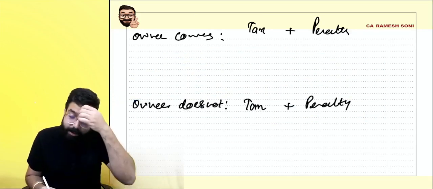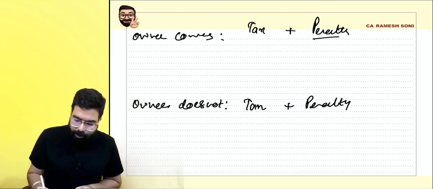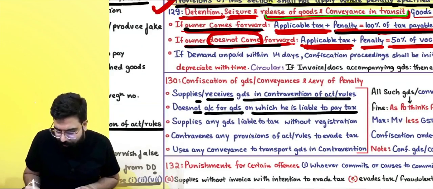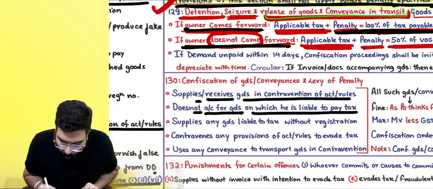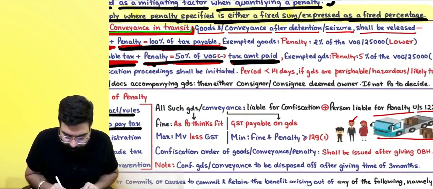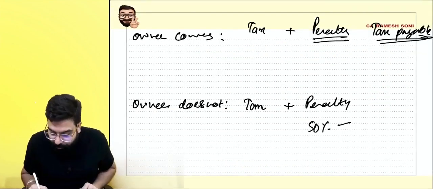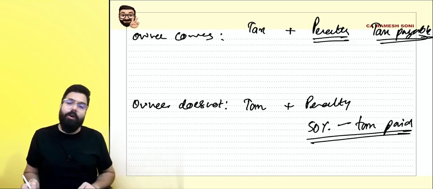Whatever tax was payable on the goods, the penalty will be equal to that tax payable on the goods. See over here, everyone. Whatever is the tax payable on the goods, please pay. If the owner does not come forward, please pay the tax. The penalty will be 50% of the value of the goods minus the tax amount if you have paid anything. This is under CGST, and a similar amount under SGST will also be payable.